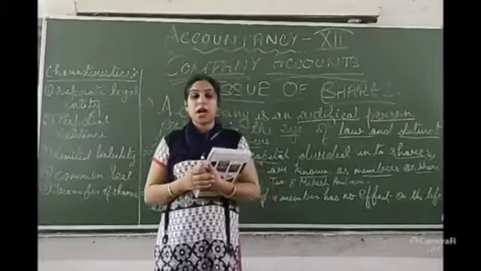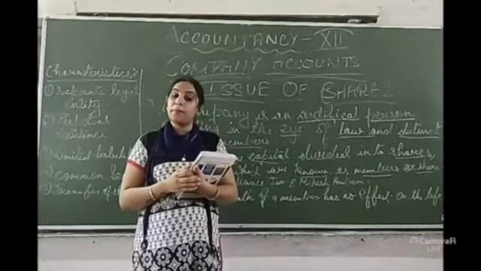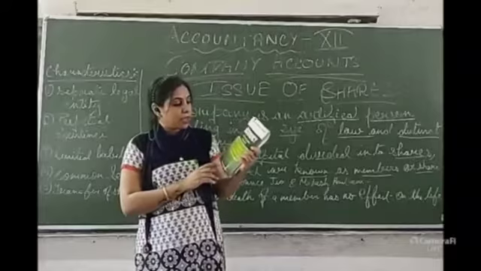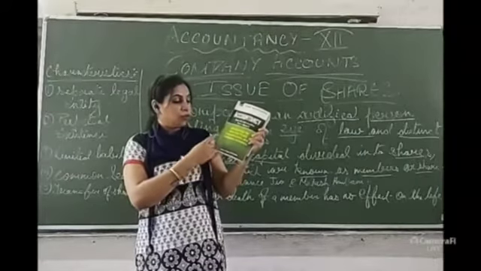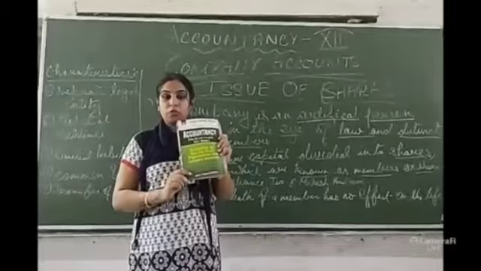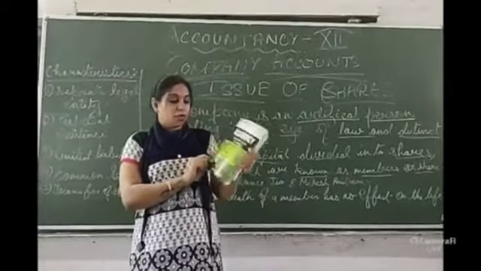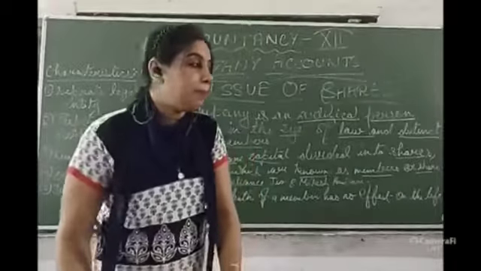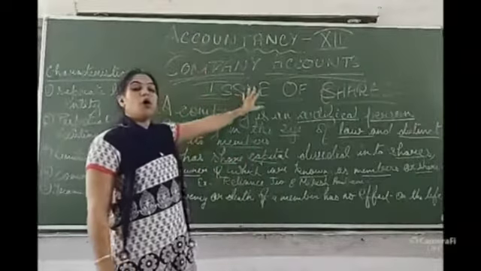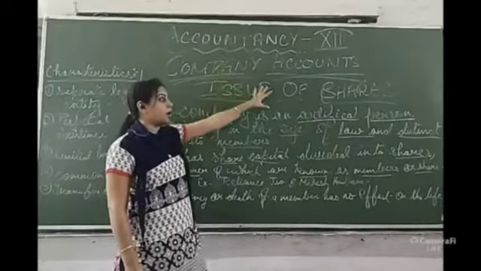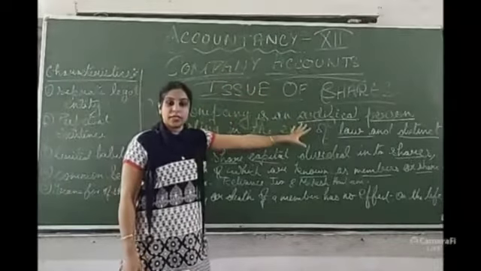Today we are going to start with a new book, that is Company Accounts. The book Part A, Volume 2, having the book name Accounting for Non-Profit Organization and a Company. This is the book we are going to use for the second part. Okay. So today we are going to start with a new chapter, that is Issue of Shares. The first chapter in the company account is Issue of Shares.